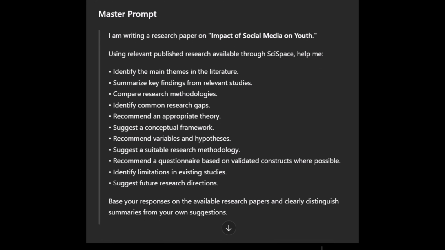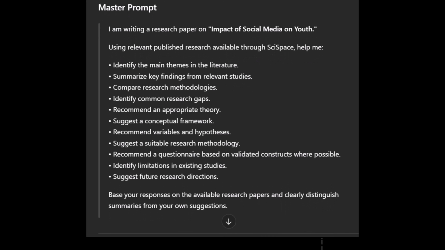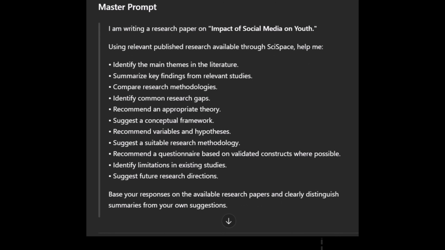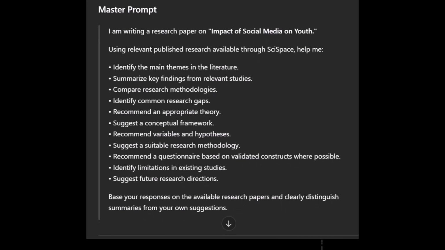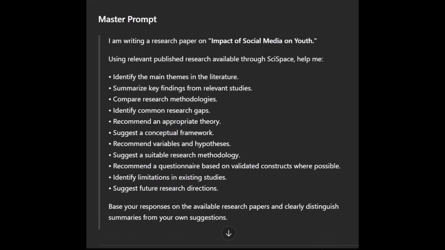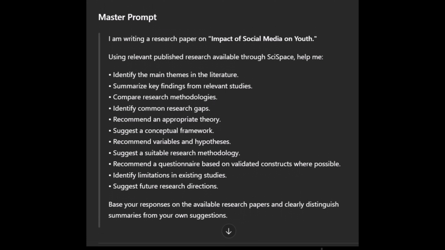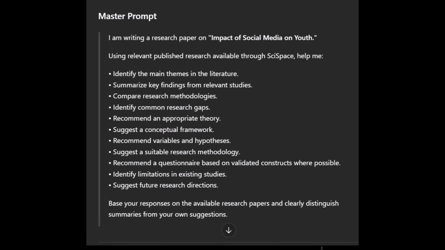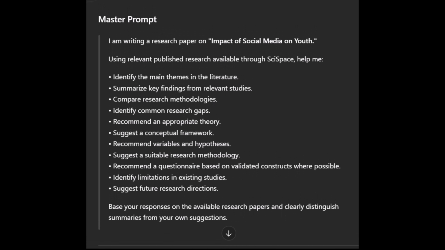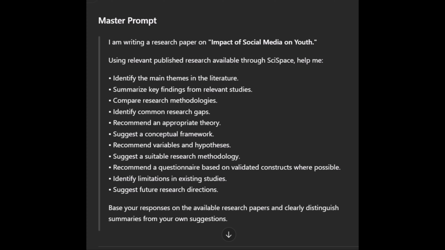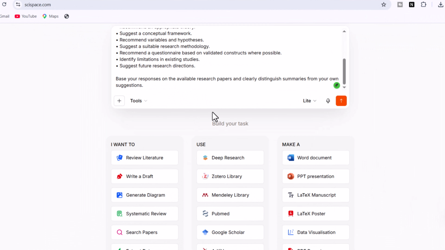Using relevant published research available through SciSpace, help me identify the main themes in the literature, summarize key findings from relevant studies, compare research methodologies, identify common research gaps, recommend an appropriate theory, suggest a conceptual framework, recommend variables and hypotheses, suggest a suitable research methodology, recommend a questionnaire based on validated constructs where possible, identify limitations in existing studies, suggest future research directions. Base your responses on the available research papers and clearly distinguish summaries from your own suggestions.